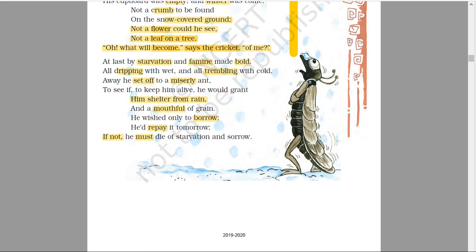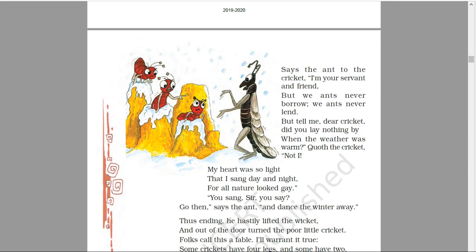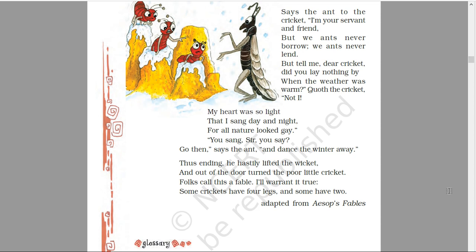So in the second stanza, we have got the same rhyme: A, so bold, cold, ant, grant, rain, grain, borrow, tomorrow, sorrow. Last three lines rhyming. In the second stanza, we see that the cricket wishes to go to the ant. He was showing some courage, and he wanted some help, shelter, and also some grain, and just wanted to borrow it. Says the ant to the cricket.